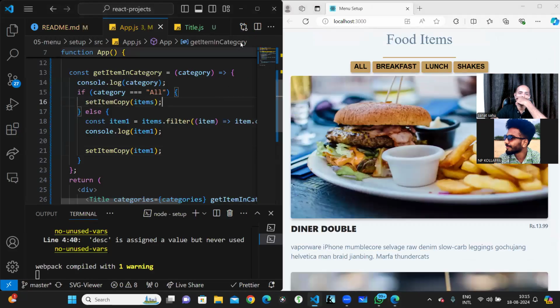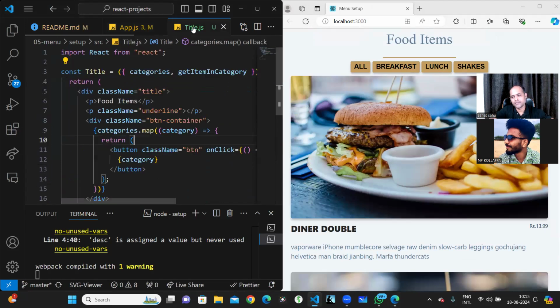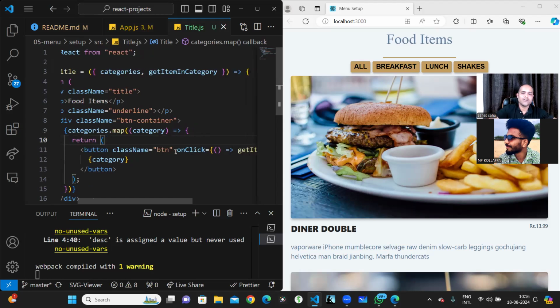Like, okay, let me think about it. When I'm clicking on this button, you can use different colors for breakfast, lunch, and so on. Yes, you can use different background colors, sir. Breakfast and lunch we can use, but with color that problem will not solve. You have to show this button as an active button, that the user has clicked this button. Now it is not active. Even if you change the color, will it make it active? No, right? It should look different. Something different should be there, right? So if it is clicked, then... No, sir. We are taking the items, sir.